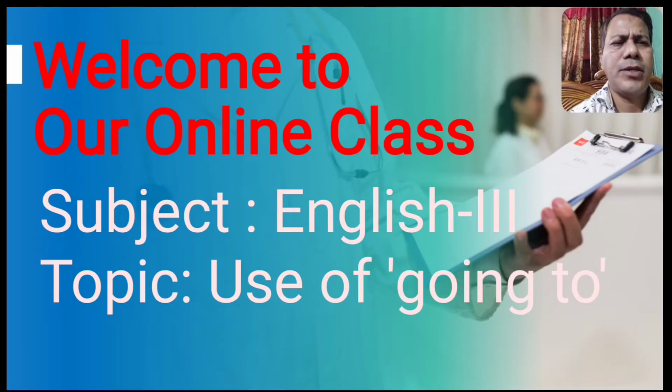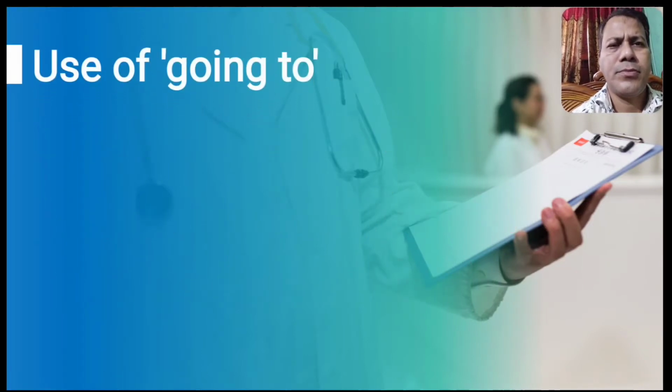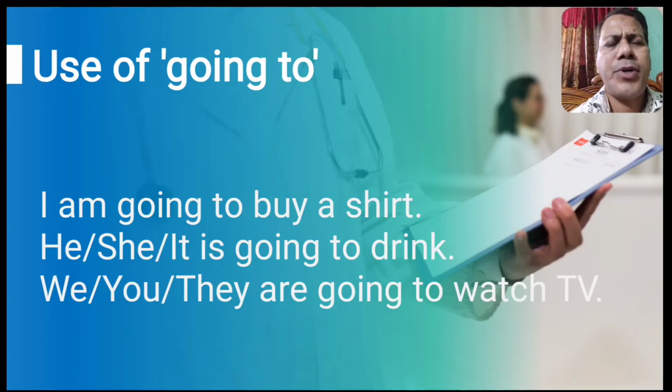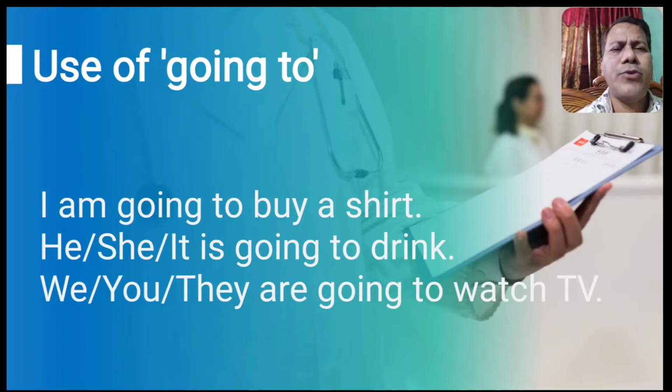The subject, English third, topic, use of going to. Okay, we can say I am going to buy a shirt. He, she, it is going to drink. We, you, they are going to watch TV. So after I, we use am going to, and after he, she, it, we use is going to. After we, you, they, we use are going to. So in this way, we can use going to.